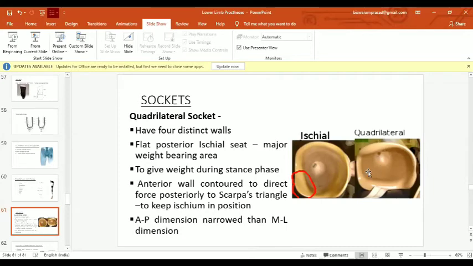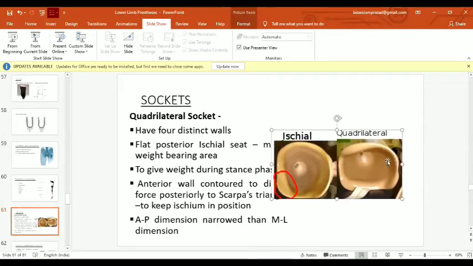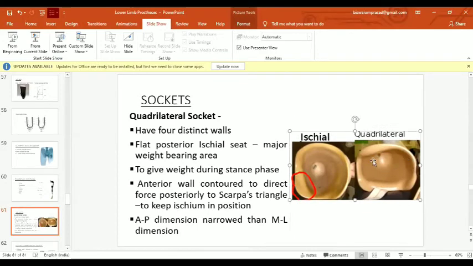The mediolateral dimension of the socket is more than in the ischial one, and I will discuss that later. You can see here, this is the anterior wall, this is the medial, this is the posterior, and this is the lateral. This is a flat surface on which the ischial tuberosity is placed, and through that flat surface the weight is borne to the ground. As I have discussed, the anteroposterior dimension is also narrower than the mediolateral dimension.